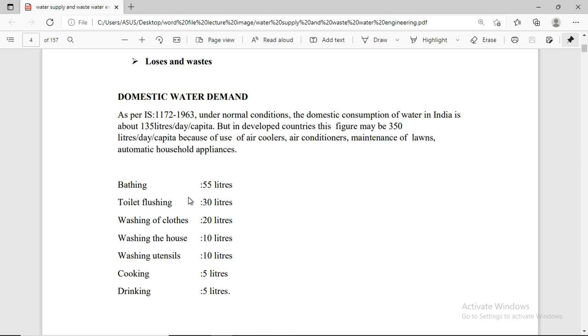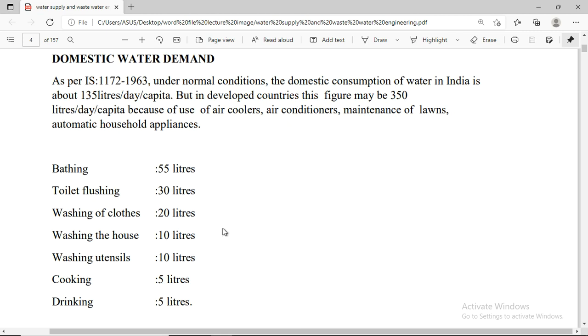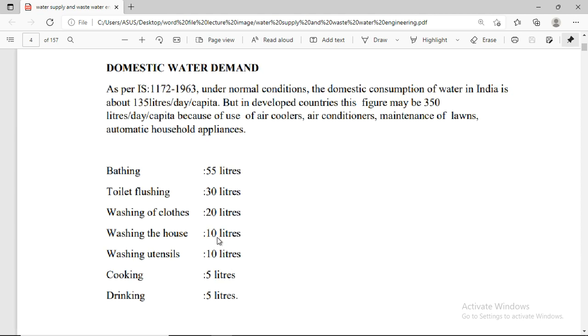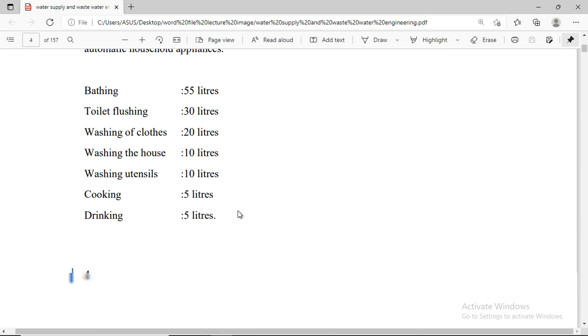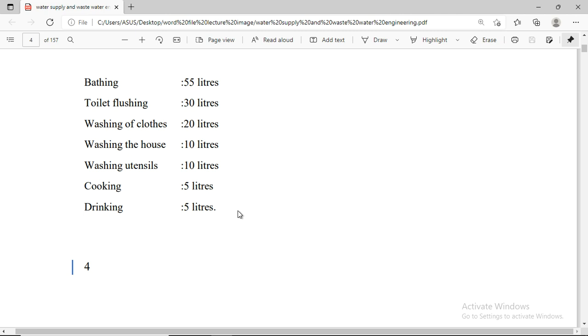For bathing, the amount of water used is 55 liters. For toilet flushing, we use 30 liters. Washing of clothes, we use 20 liters. Washing the utensils, it is 10 liters. For cooking, we use 5 liters.